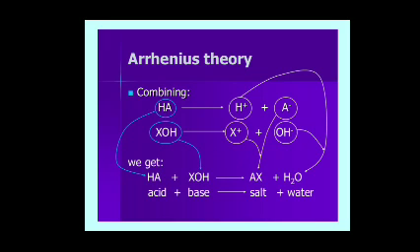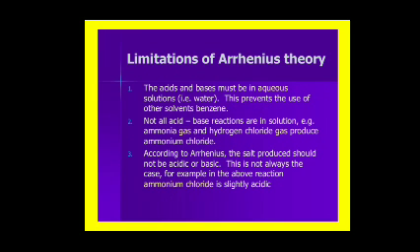The cation of the acid, H+, and the anion of the base, OH-, react to form H2O, water. HA plus XOH gives rise to AX plus H2O. Acid and base react together to form salt and water. This reaction is called a neutralization reaction.